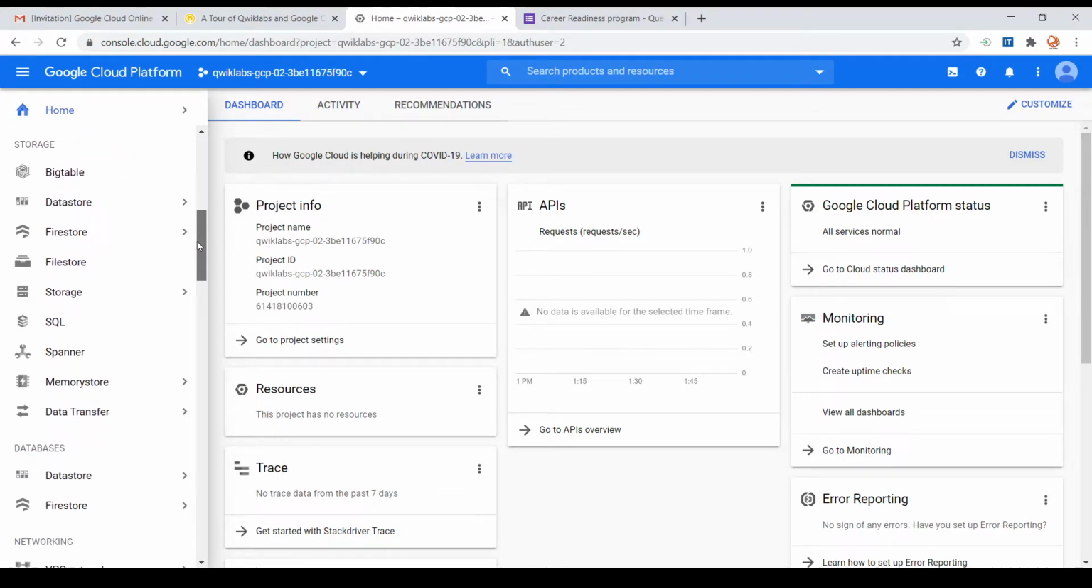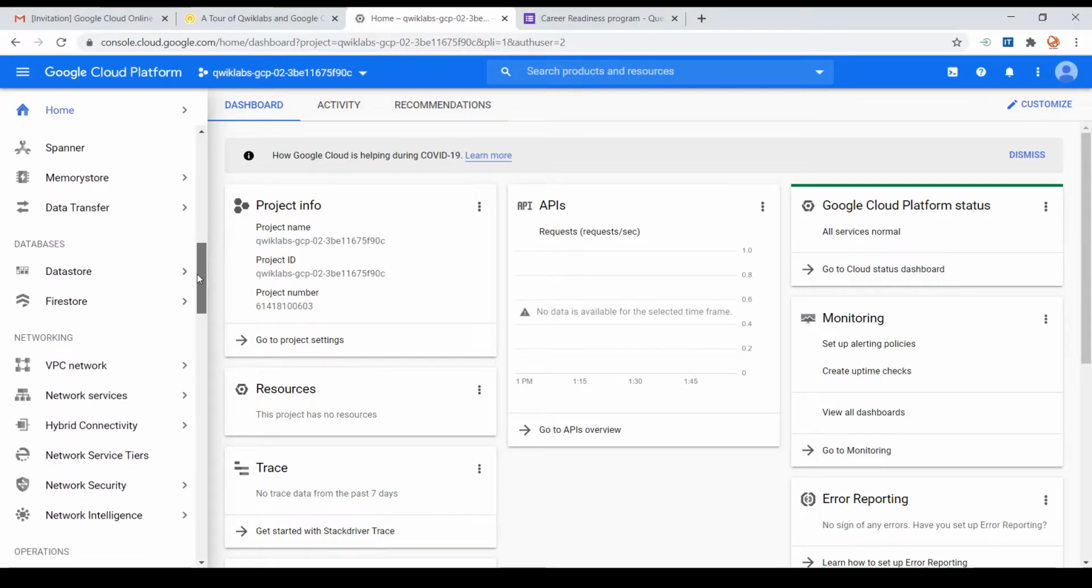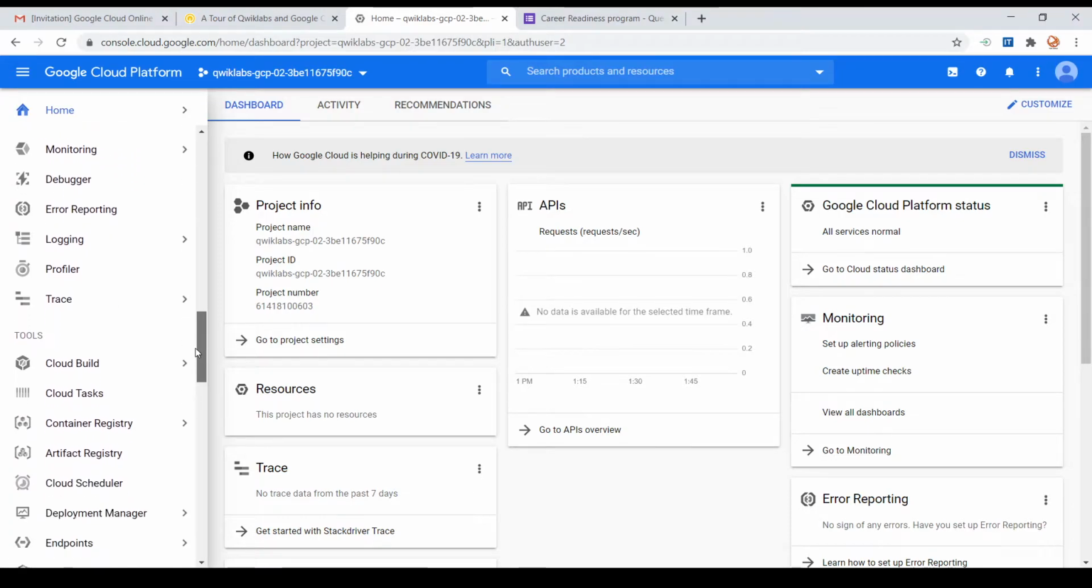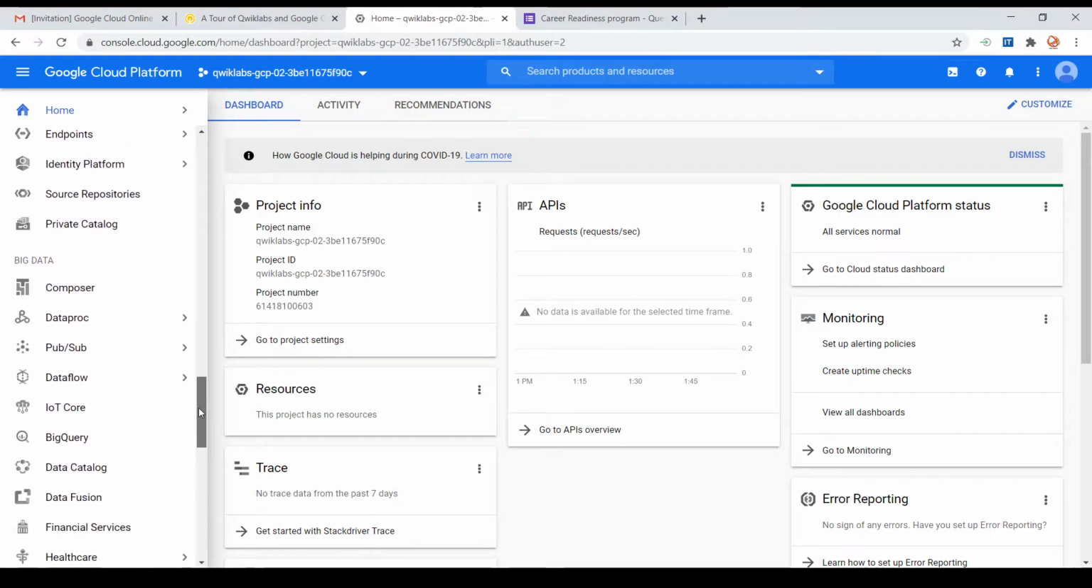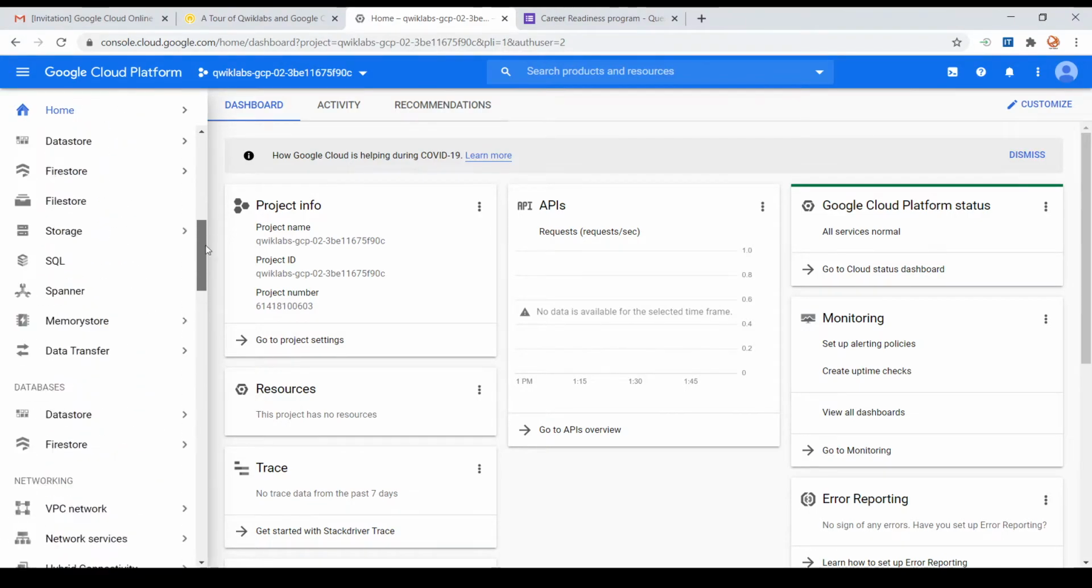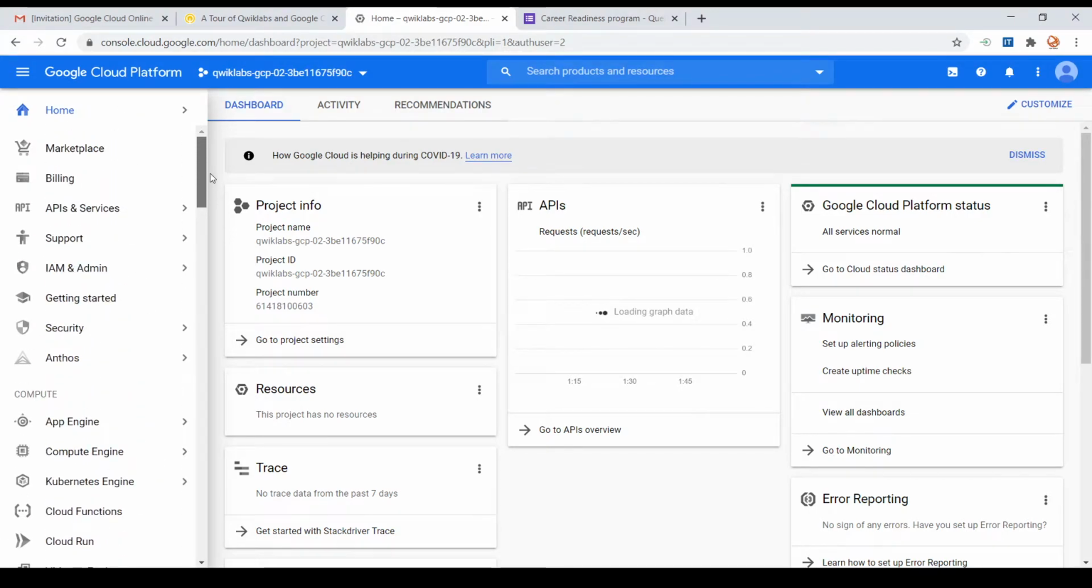The second one is storage. The third one is databases. The fourth one is networking. The fifth one is operations. The sixth one is tools. The others are big data and artificial intelligence. So this is the navigation menu from where you can navigate to different menus of Google Cloud Platform.